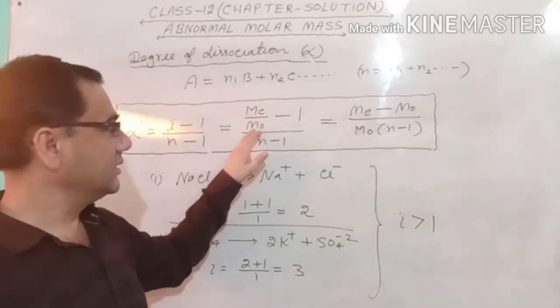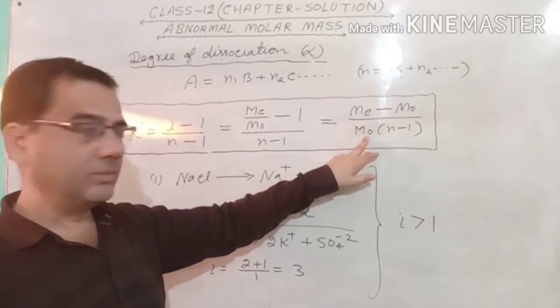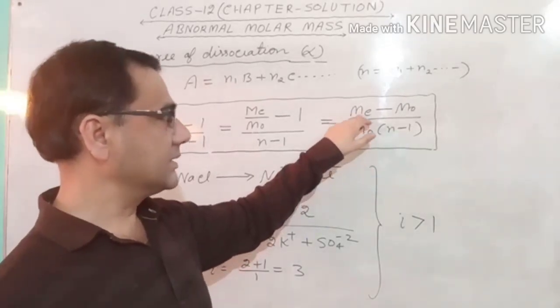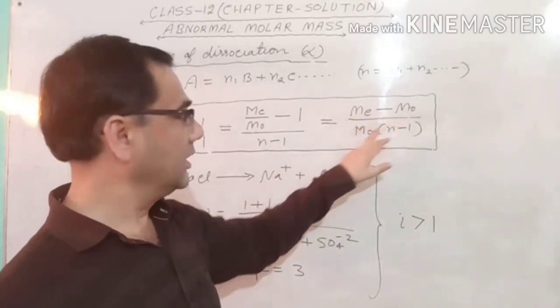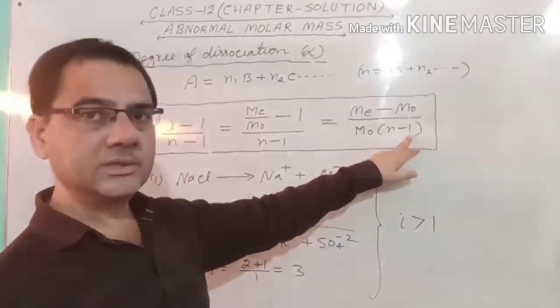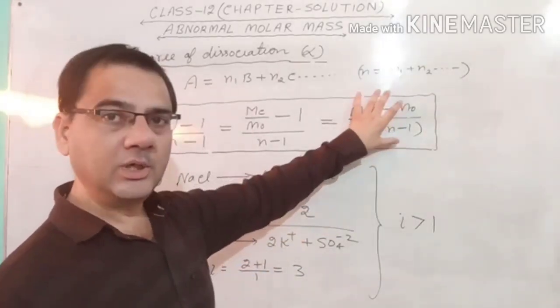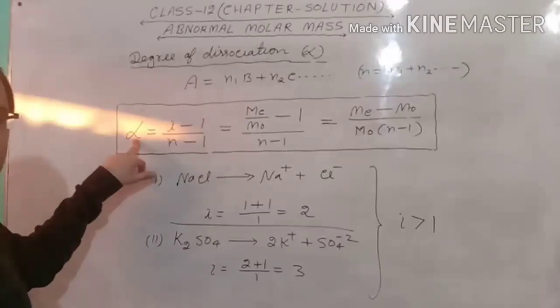When you solve this, MO will come downside as the denominator. So we will get (molar mass calculated minus molar mass observed) upon (MO into (N minus 1)). This is the final formula to calculate this alpha.